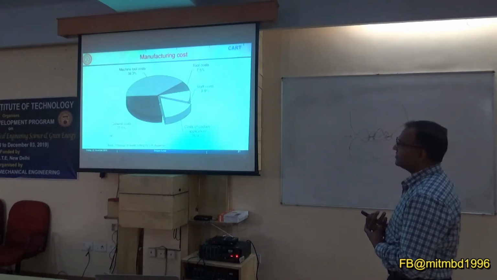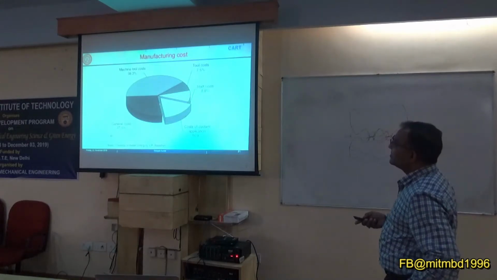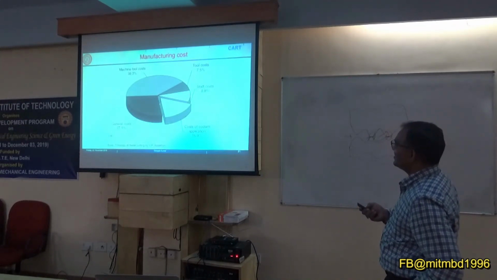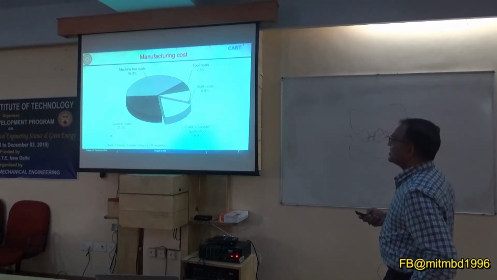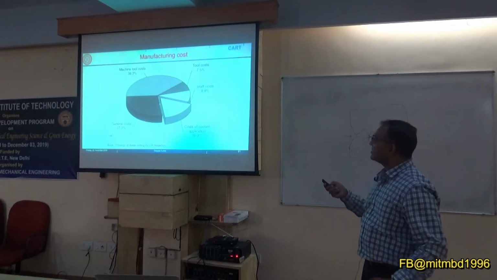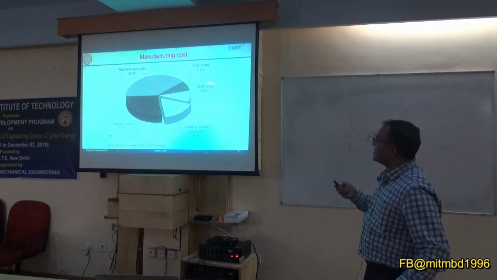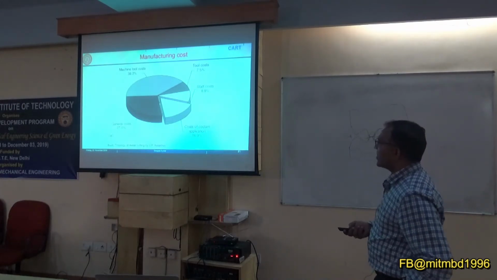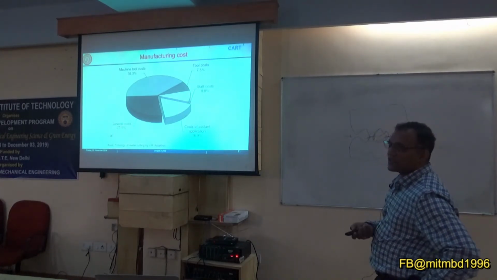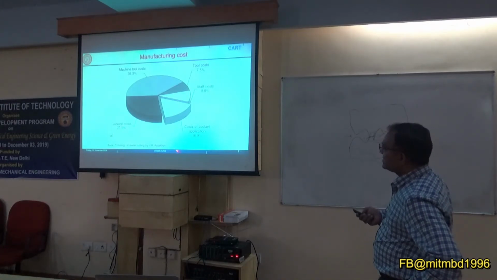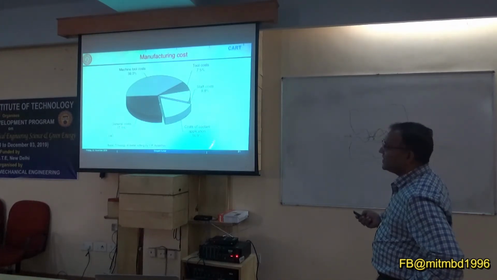Is it 17% of general cost? General cost, I'm not sure, but I just concentrated on this. Maybe tooling cost, raw material, power consumption, handling, but lubricant is almost 17%.